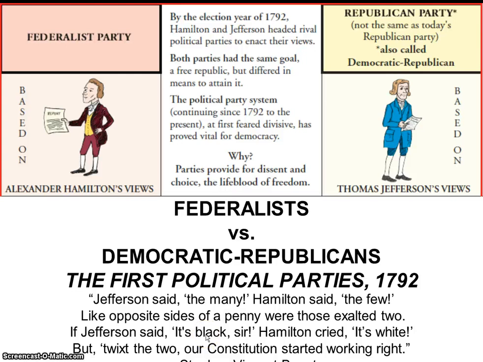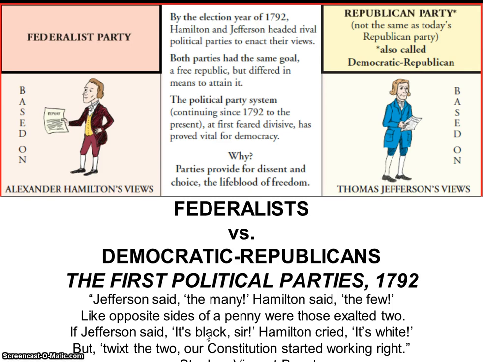Okay, today's notes are on political parties and the differences between our first two political parties, the Federalists and the Democratic Republicans. By the election of 1792, Hamilton and Jefferson are going to be the individuals who had these rival political parties that enact their particular views. Both of the parties do have the same goal.